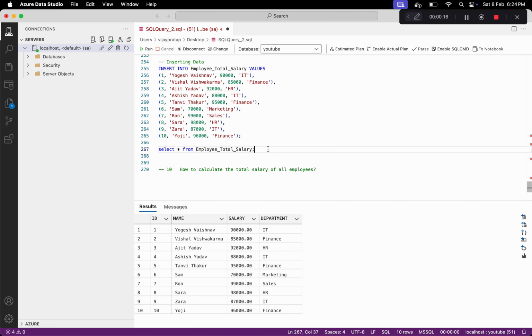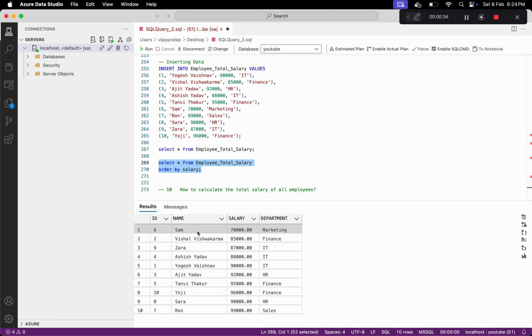So let's see how we can do this. First, let's print this entire data from this table, and also do an order by salary. Currently you can see this is the lowest salary, whereas this is the highest salary. Let's order this by descending. Now we have the highest salary on the top.